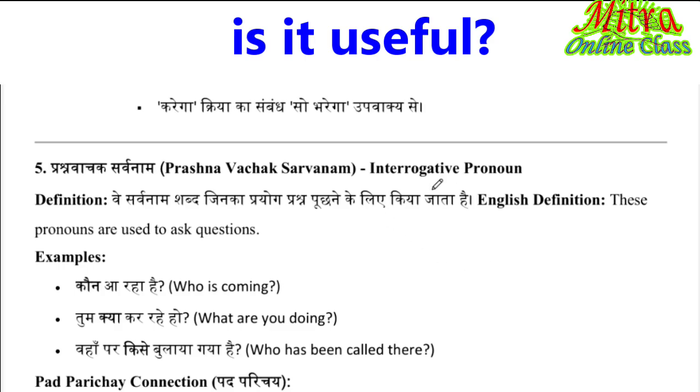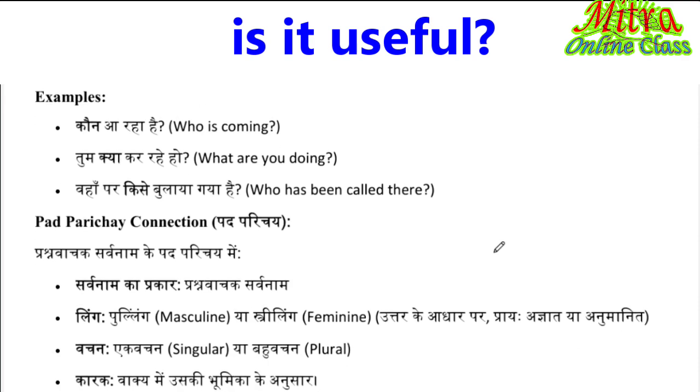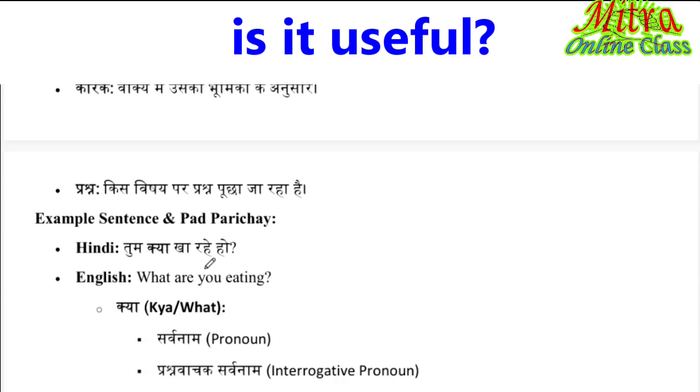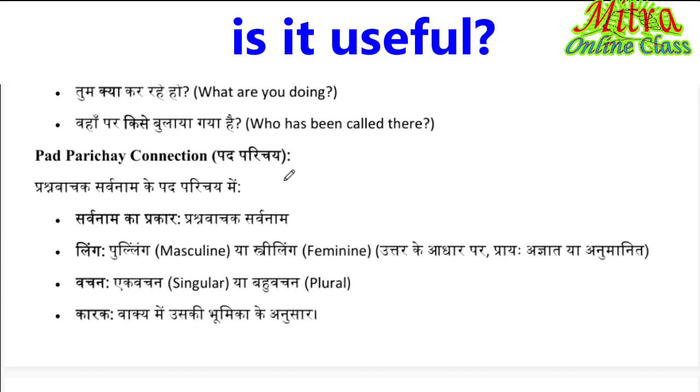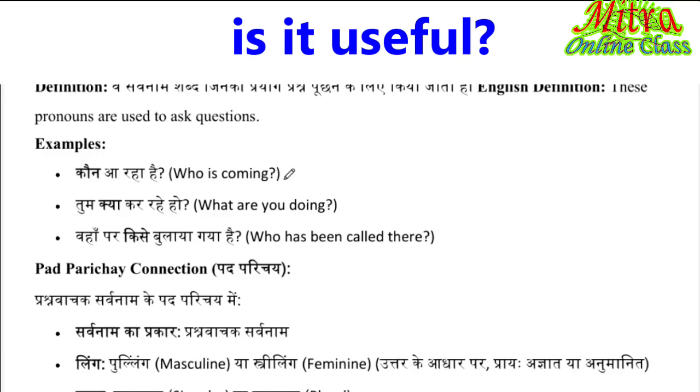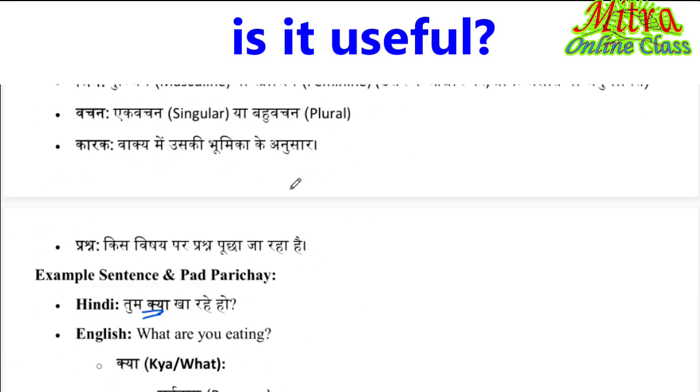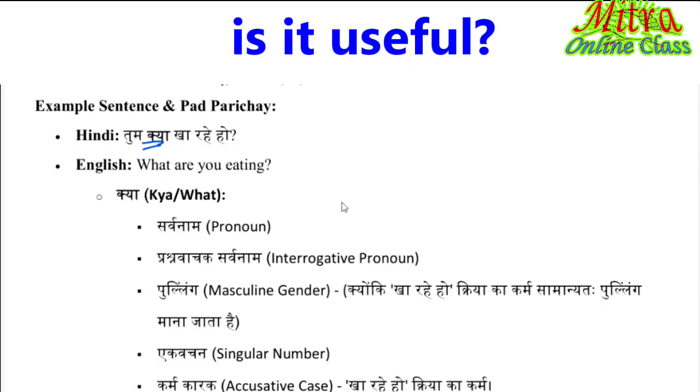Fifth one, interrogative pronouns, the question words: kaun, kya, kise, this or that. Okay. So the given sentence, तुम क्या खा रहे हो? What are you eating? That क्या is a सर्वनाम, प्रश्नवाचक सर्वनाम. The questions are the subjective or adjectives.